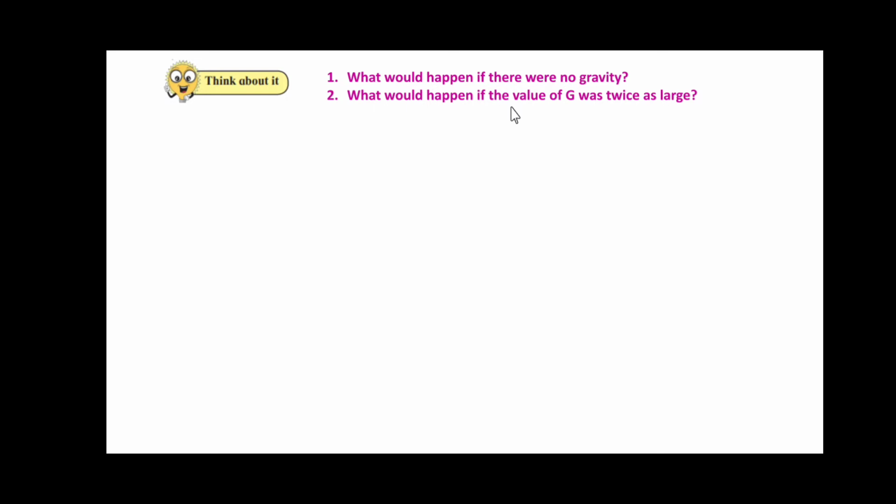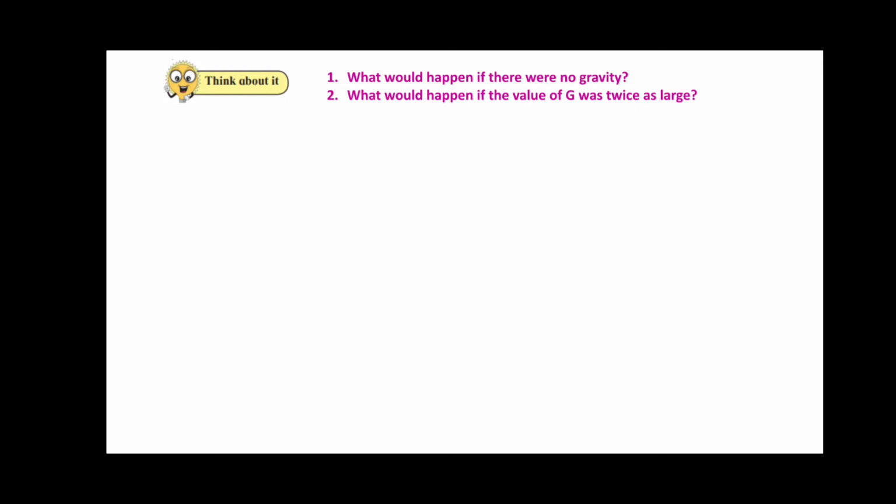Objects, along with humans, would float off into space away from the surface of the earth. Secondly, the constituents of the earth, including the atmosphere and the water from the oceans and seas, would also float into space. The moon would stop orbiting the earth and would drift in space.